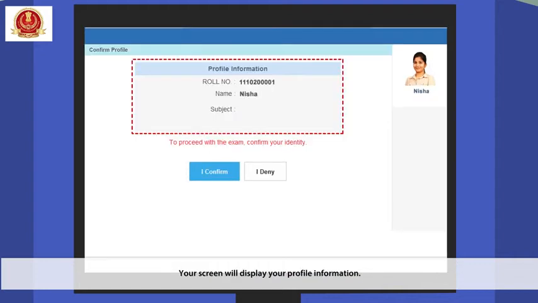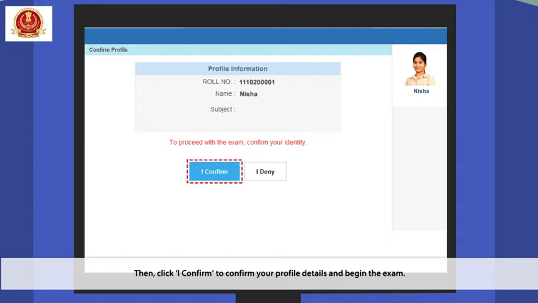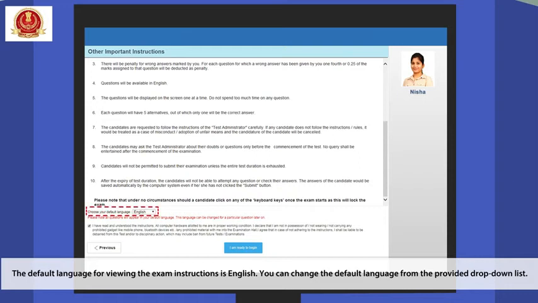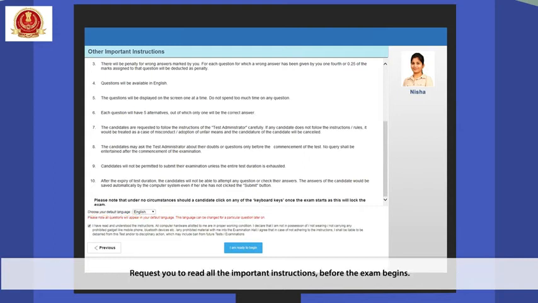Your screen will display your profile information. Then click I confirm to confirm your profile details and begin the exam. The default language for viewing the exam instructions is English. You can change the default language from the provided drop-down list. Request you to read all the important instructions before the exam begins. After carefully reading the instructions, select the checkbox and click the I am ready to begin button. The I am ready to begin button will only be activated at the exam start time.